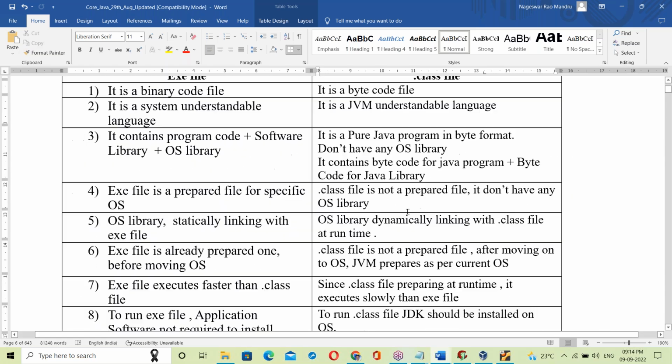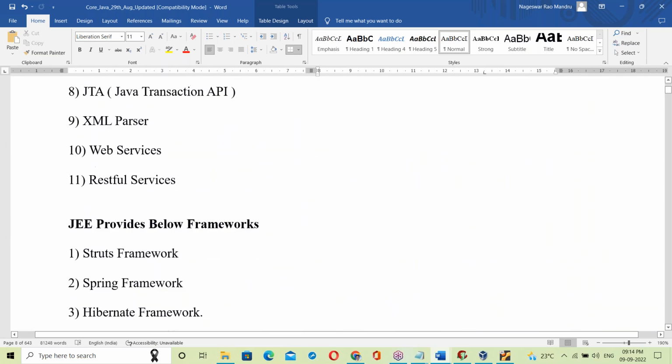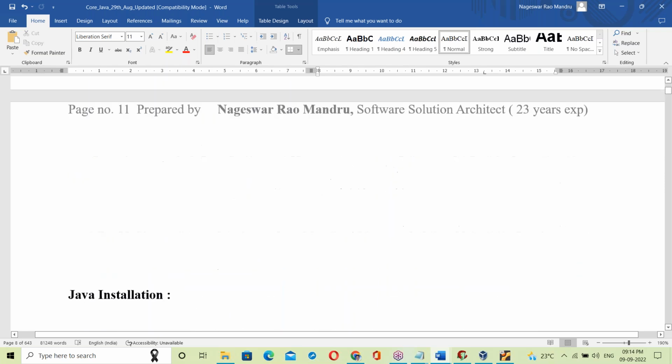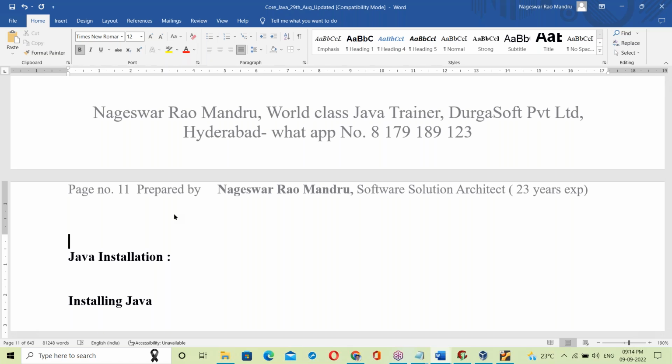I hope everyone understands this topic. Is it clear, guys? Yes, is it clear? Hello. Yes, guys, do you understand clearly? Today's topic: how Java made us independent of platform. Please respond in the chat box. You can respond. Okay, unmuted.